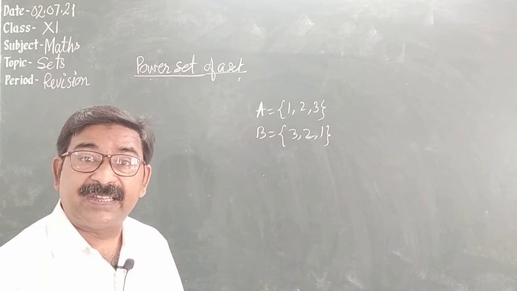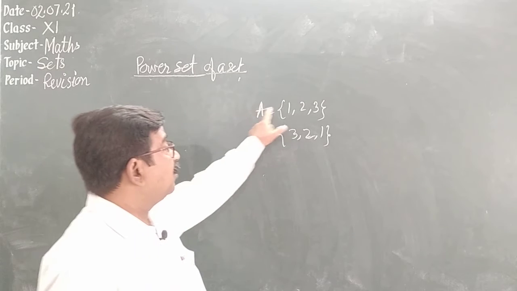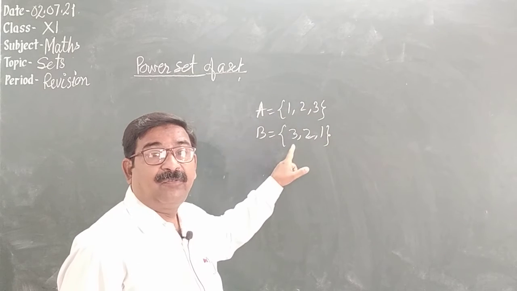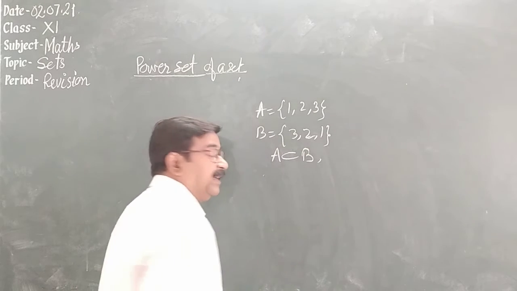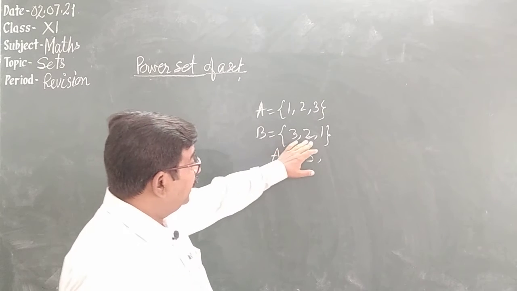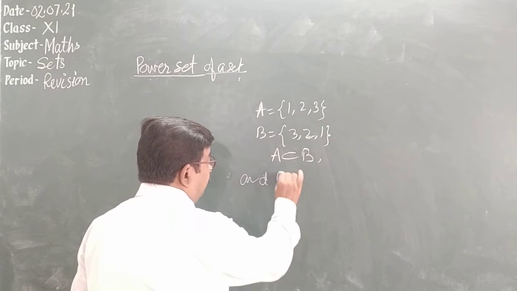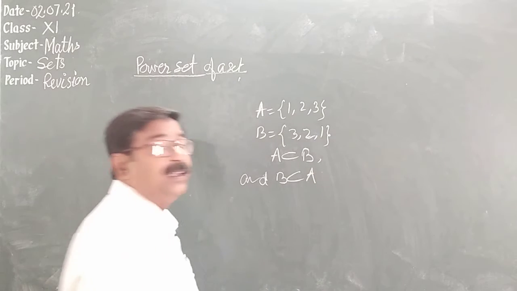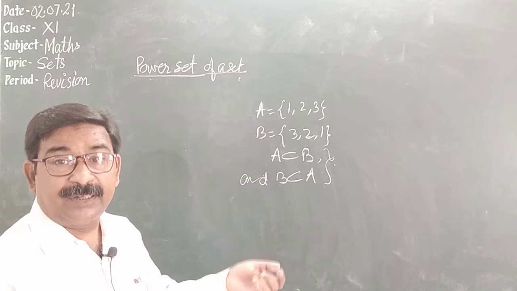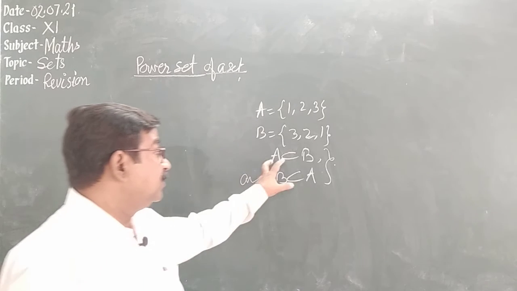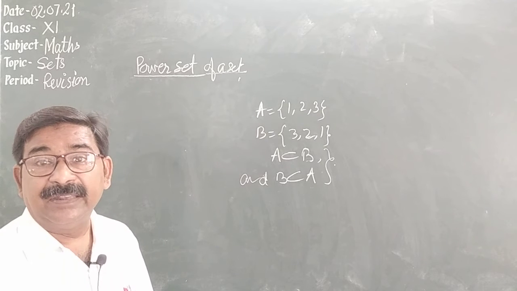So can we say A is a subset of B? Yes, because all the elements of A are found in B. Means we have A is a subset of B. And all the elements of B are found in A, and we have B is a subset of A. So in case the two sets are subsets of each other, they are equal.